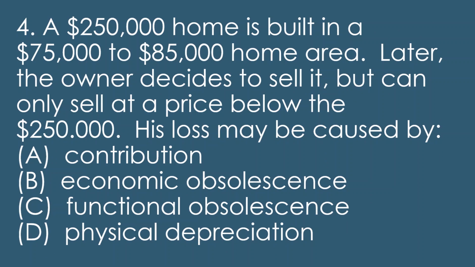Okay, let's look at number 4. A $250,000 home is built in a $75,000 to $85,000 home area. Later, the owner decides to sell it, but can only sell it at a price well below $250,000 probably. His loss may be caused by, and the correct answer is going to be economic obsolescence. And the reason for this is because it's something outside the property line that causes a loss in value. And this is, of course, buying a property in an area where there's a lot of really less expensive homes.